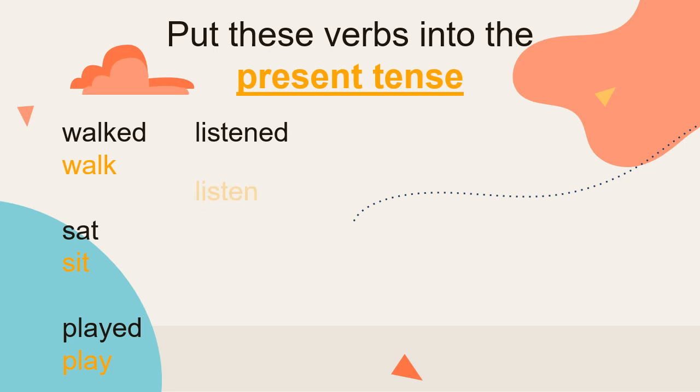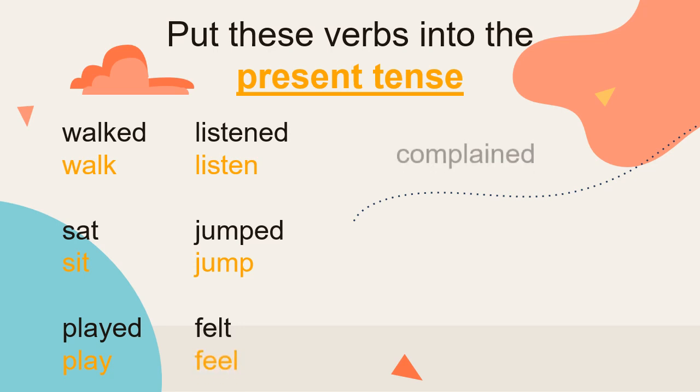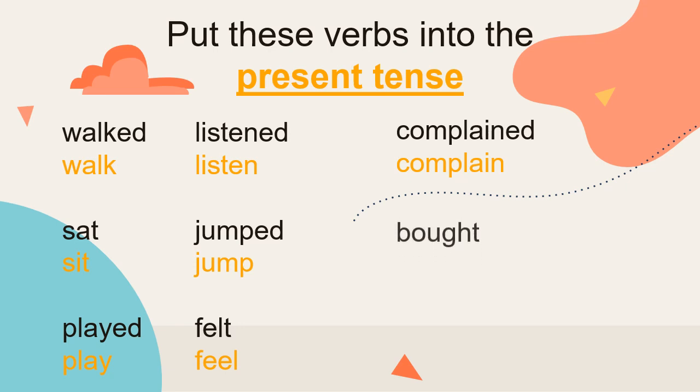Listened. Listen. Jumped. How do we put jumped into the present tense? Jump. Felt. That's a tricky one. Feel. Complained. What is complained in the present tense? Complain. Bought. Buy.